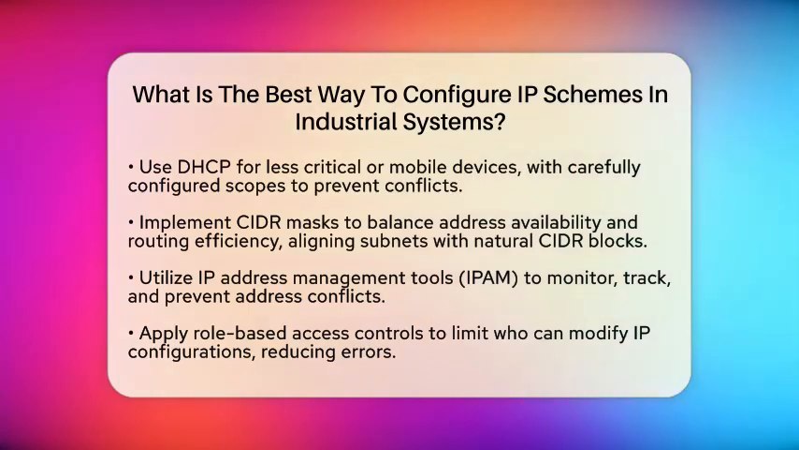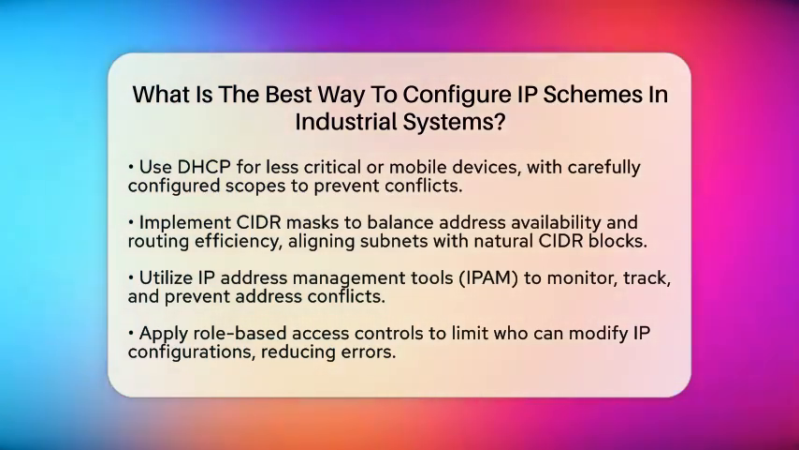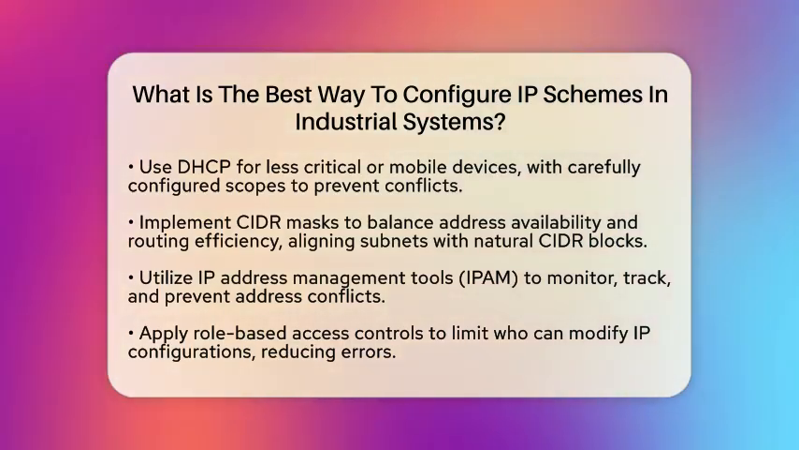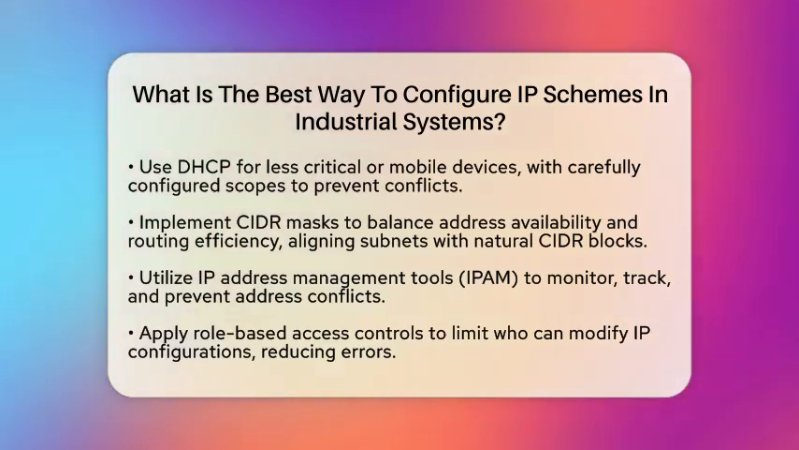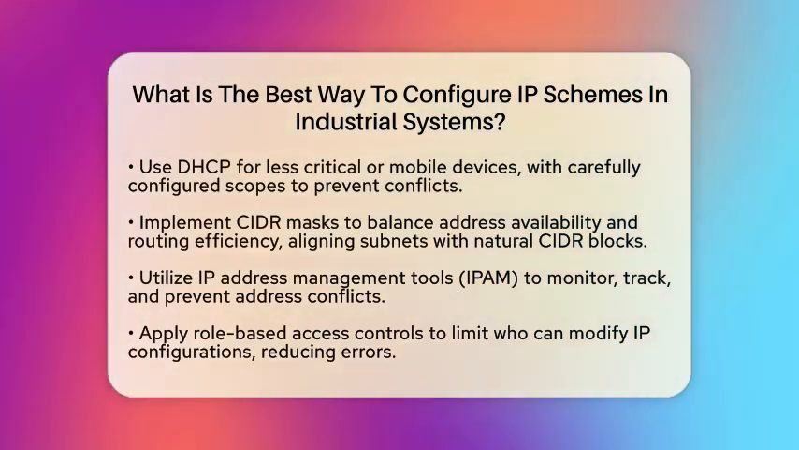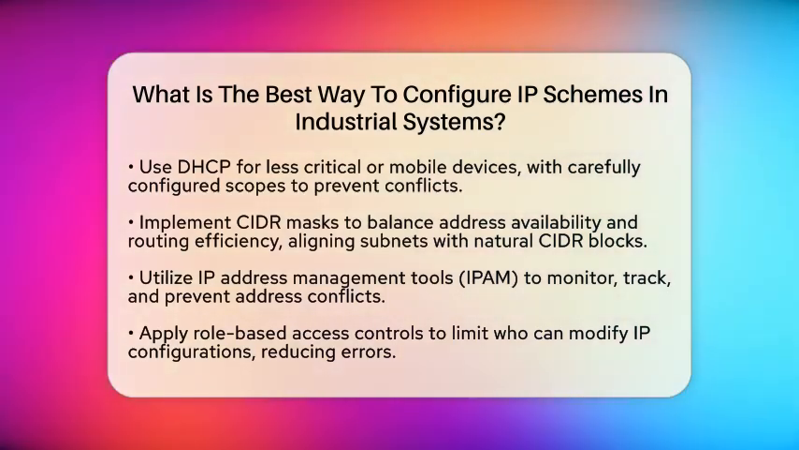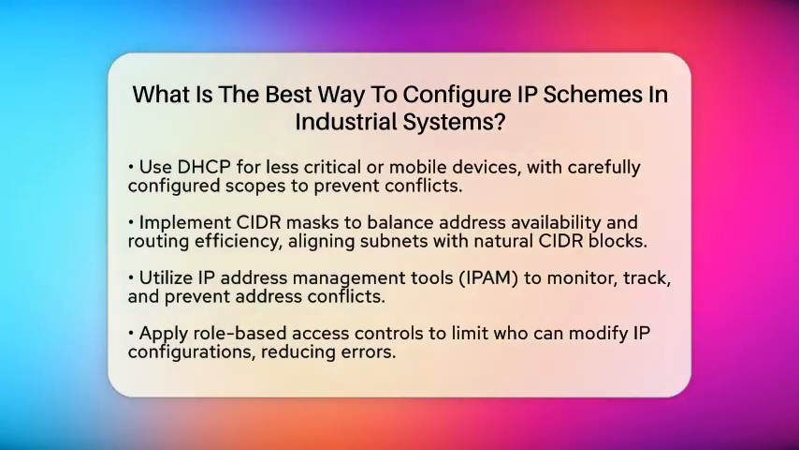When creating subnets, use classless interdomain routing, or CIDR, masks that balance the number of addresses with routing efficiency. For example, smaller subnets work well for specific production lines, while larger subnets suit entire plant areas. Keeping subnet boundaries aligned with natural CIDR blocks helps reduce routing table size and simplifies network management.